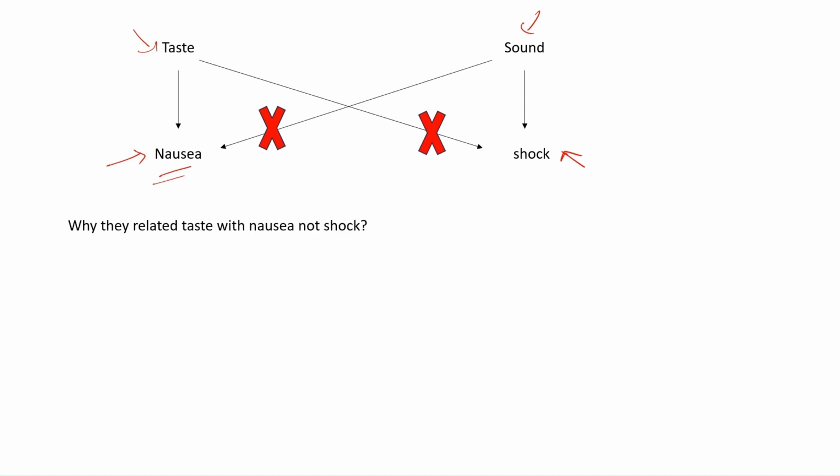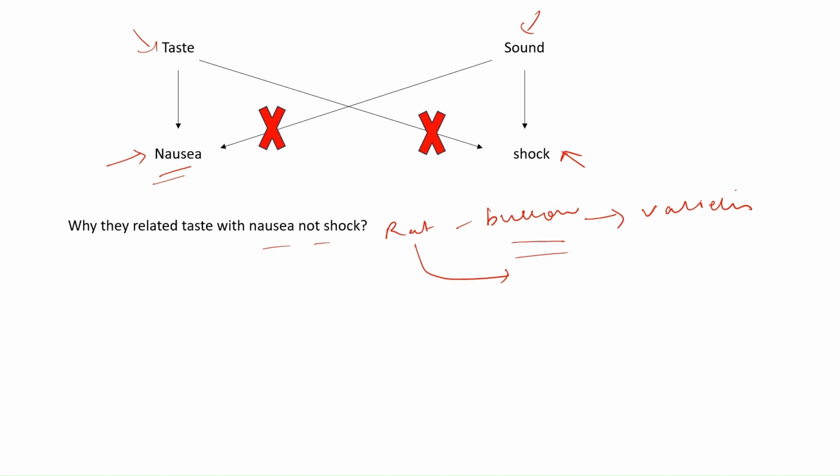So now the question is, why so? Why do they relate taste with illness or nausea but not shock? The reason behind this lies in nature. In nature, the rat lives in burrows, underground holes. There, they always encounter varieties of foods. Some new insects are coming, some old insects are leaving that place, some new trees are developing, some trees are getting destroyed from that area. So in that underground burrow condition, some new food or other is always coming in, and the rat has to depend on those new foods.